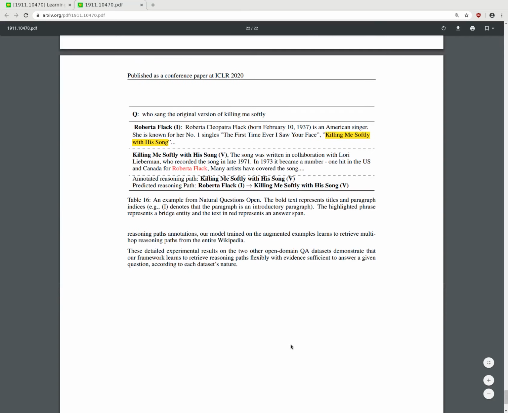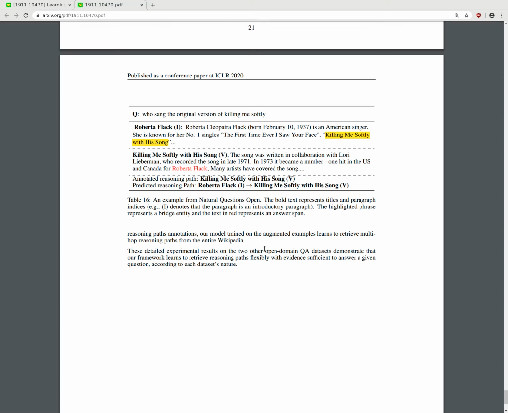Okay, so an example from Natural Questions Open. The bold text represents titles and paragraph indices. For example, 1 denotes that the paragraph is an introductory paragraph. The highlighted phrase represents the bridge entity, and the text in red represents the answer span.